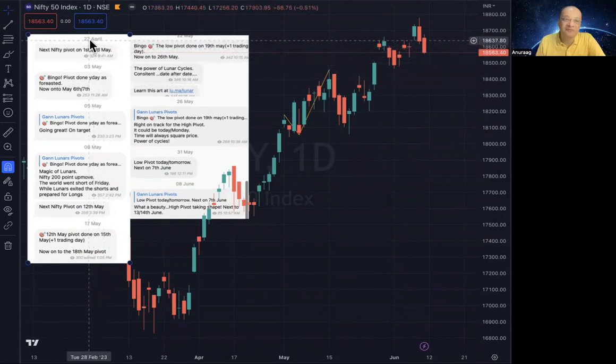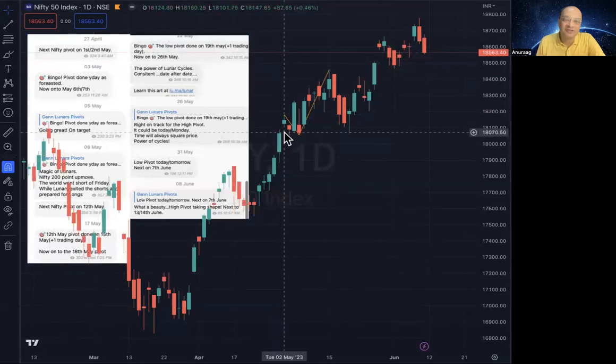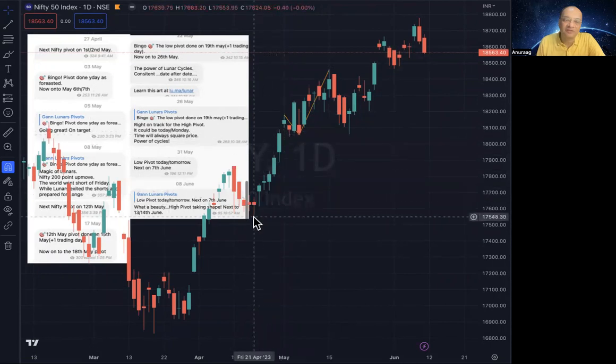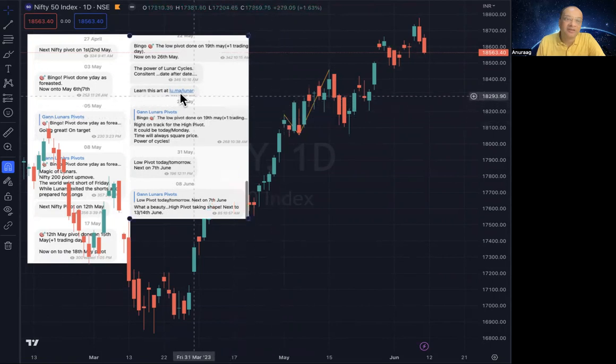So, on the 27th of April here, I had mentioned that the next Nifty pivot is supposed to be on the 1st and 2nd of May. So if you see here, this is the 2nd of May and we had a high pivot. The move started from here and then it actually went up till the 1st and the 2nd. First was a holiday, so we got a second here. And then it went on the 2nd and then of course it started correcting a little. So this was a high pivot which got made.